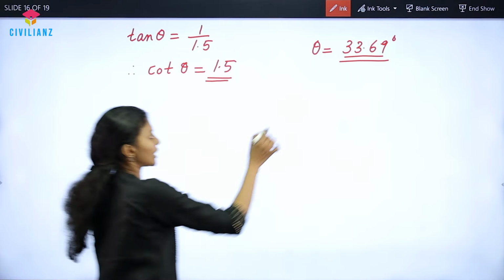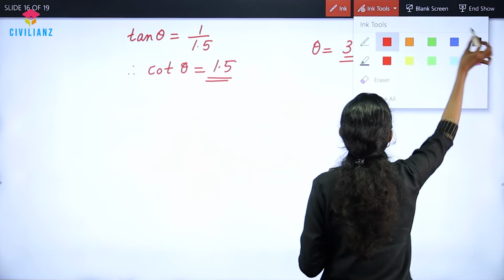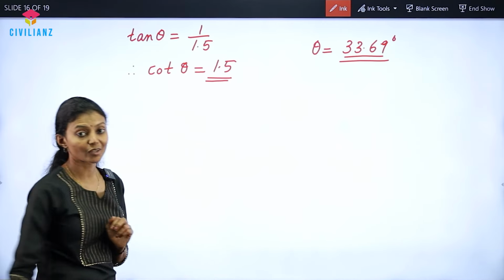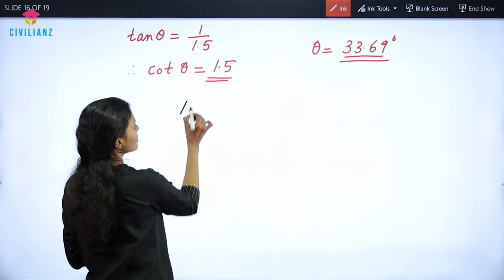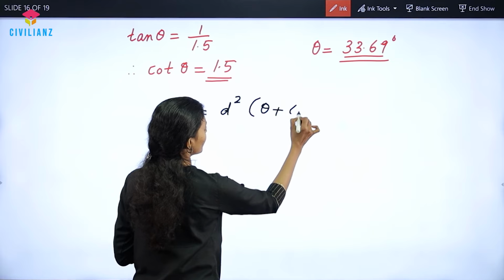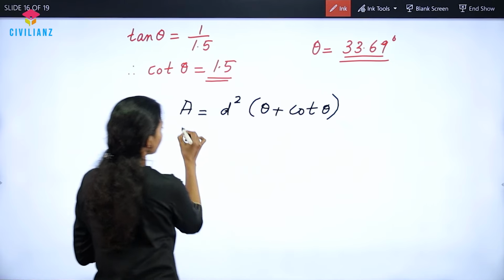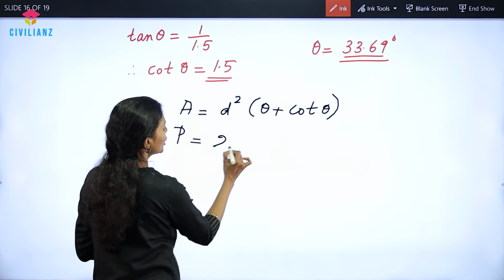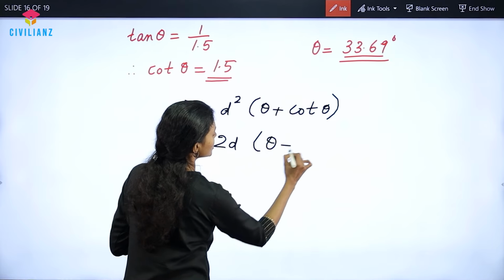Now, we all know that to find the area and wetted perimeter of a triangular canal section, the area is given by the equation d square into theta plus cot theta and perimeter is given by 2d into theta plus cot theta.